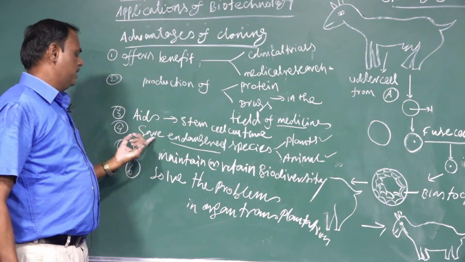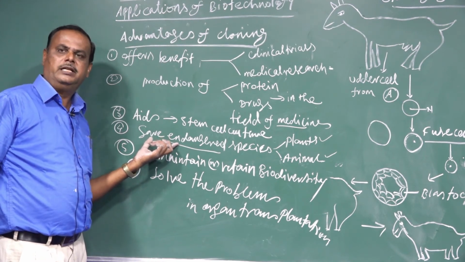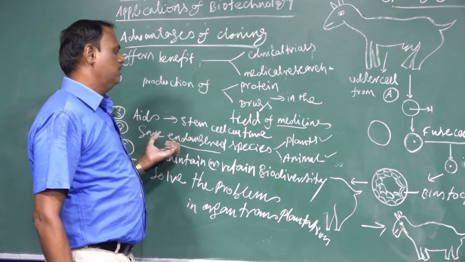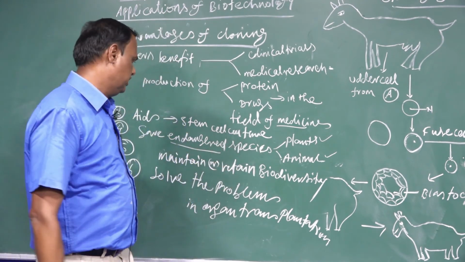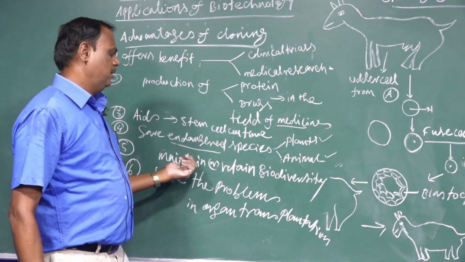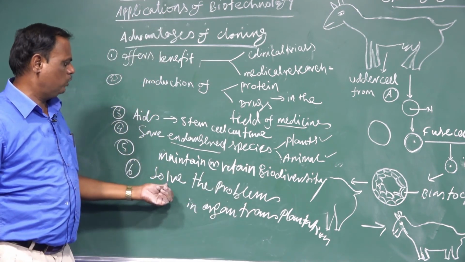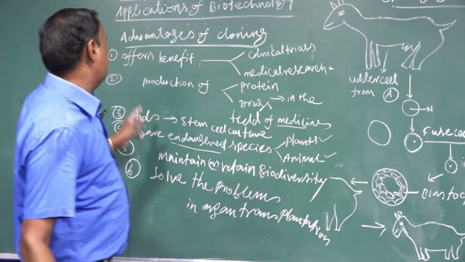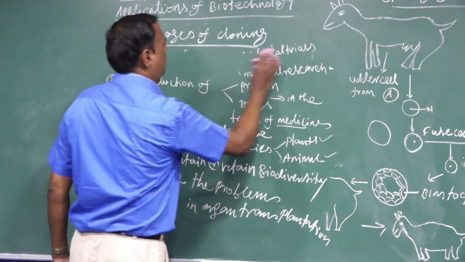It helps to save the endangered species of plants and animals, those which are rarely seen, produced with the help of cloning. Cloning helps to maintain or retain biodiversity and to solve problems in organ transplantation. These are the advantages of cloning. Next we go for the disadvantages of cloning.